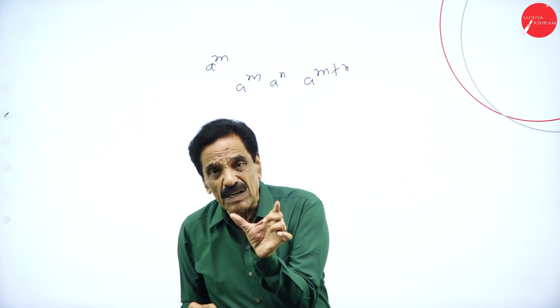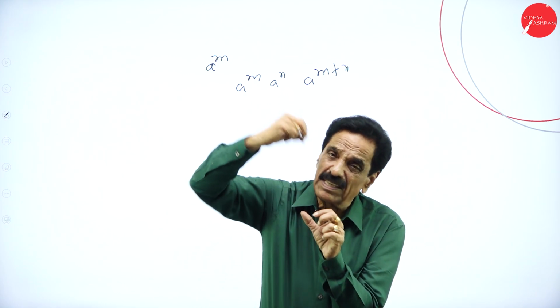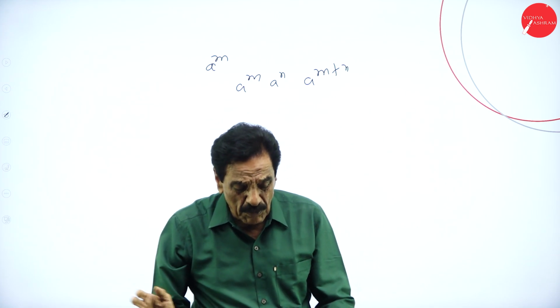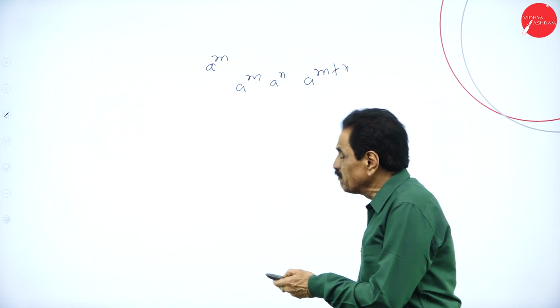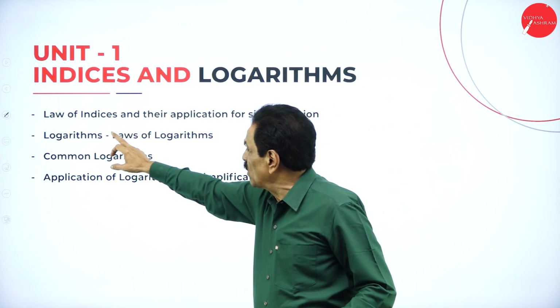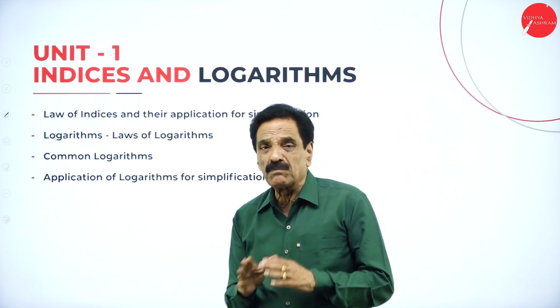When the two bases are common, the exponents can be equated, according to the first law. So there will be 5 laws. We'll go into detail about the 5 laws that are considered. But here, we have got their application, simplification, laws of indices, and logarithm, laws of logarithm.